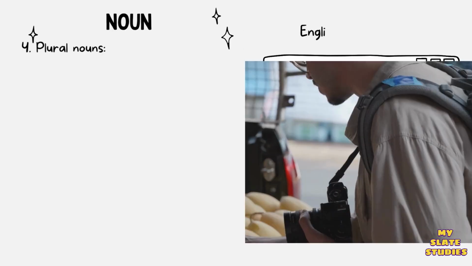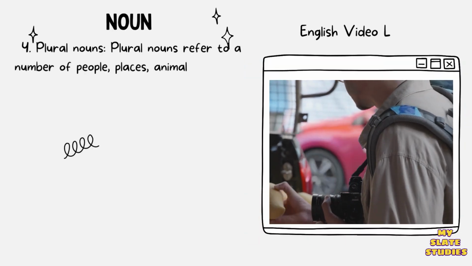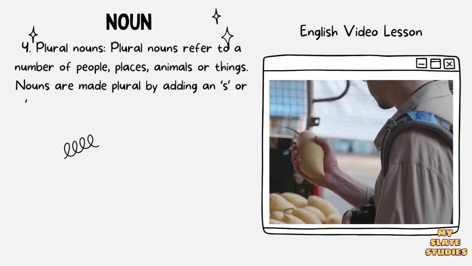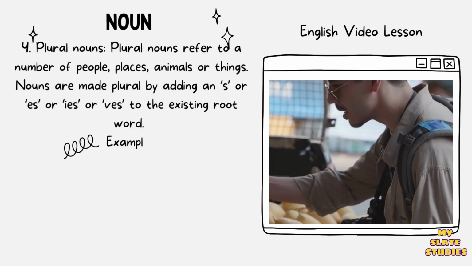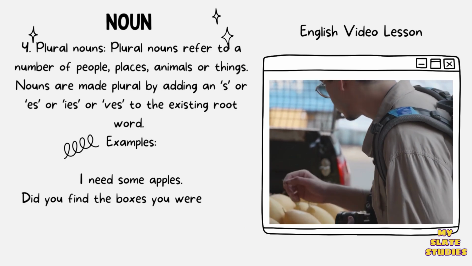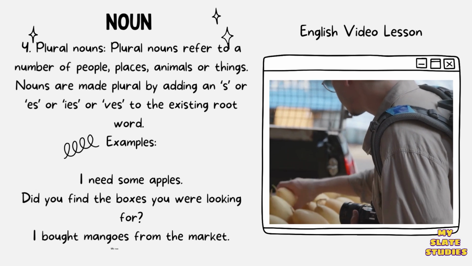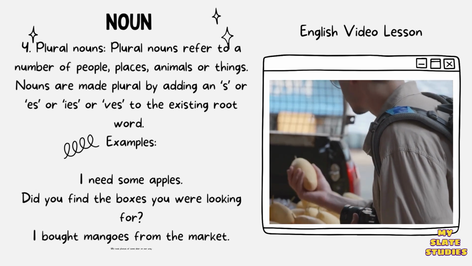4. Plural nouns. Plural nouns refer to a number of people, places, animals, or things. Nouns are made plural by adding an s, ies, or ves to the existing root word. Examples: I need some apples. Did you find the boxes you were looking for?